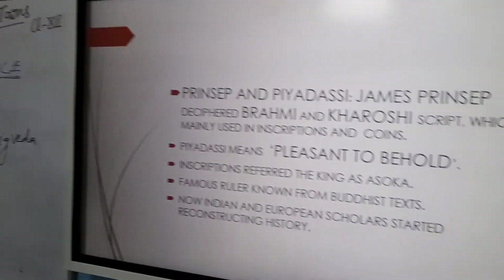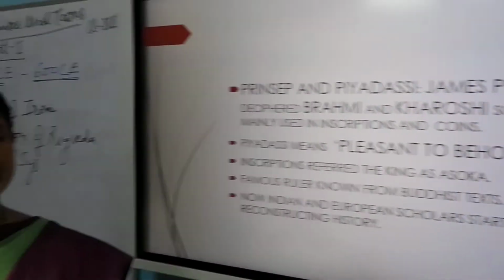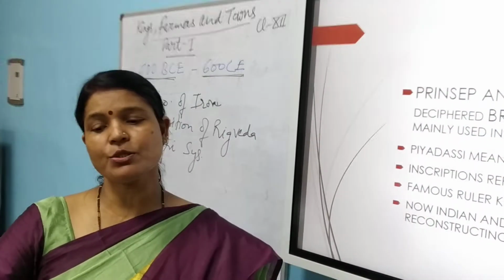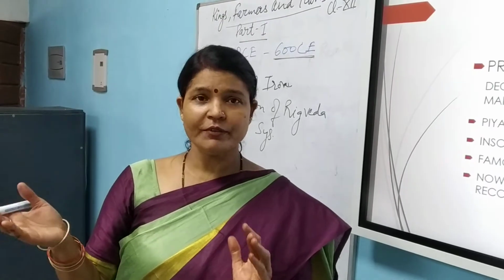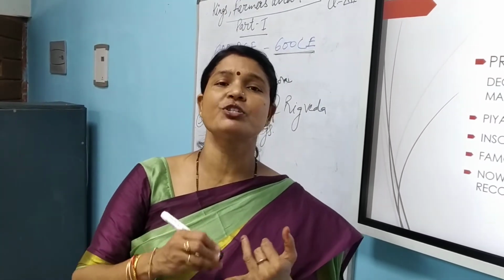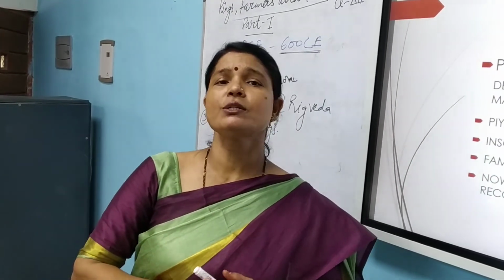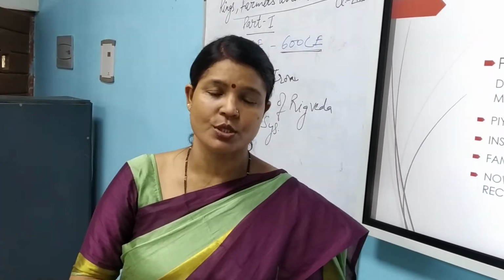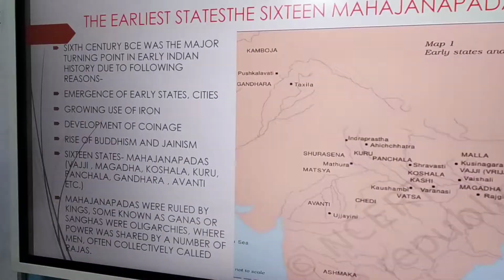Many scholars, Indian scholars and European scholars, tried to reconstruct the history on the basis of Buddhist texts and Sanskrit literature, because they are also sources of information. When we say textual material, we are talking about Sanskrit literature, Jain literature, Buddhist literature, English records, or records written in any language. So many records are available. When we talk about this period, a lot of records are there.